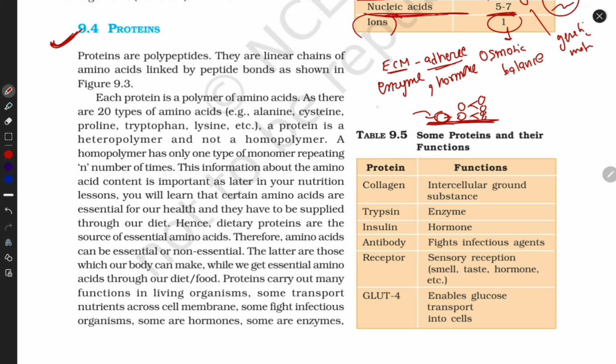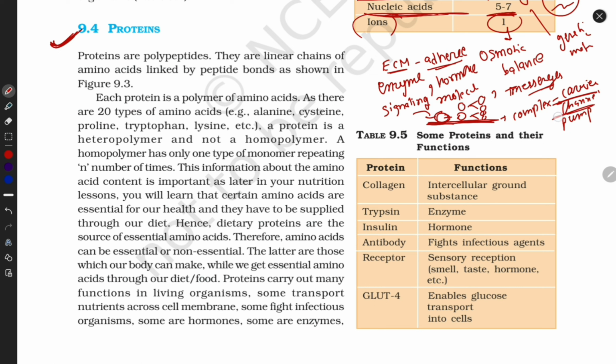Protein works as a signaling molecule. Protein works as a messenger. They can transport messages from one place to another. They work as a complex, like a carrier. They work as a channel. They work as a pump.